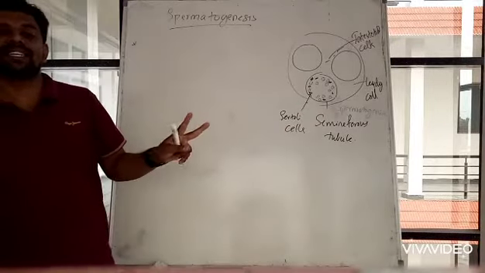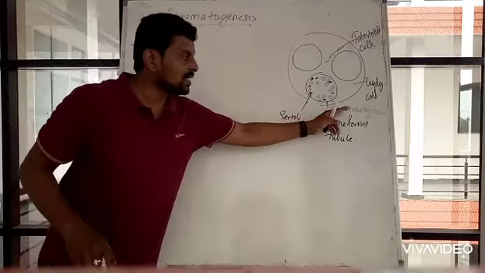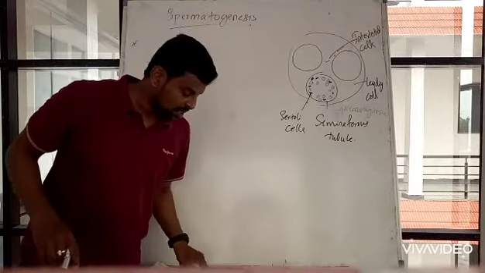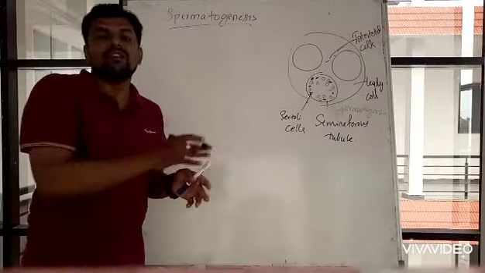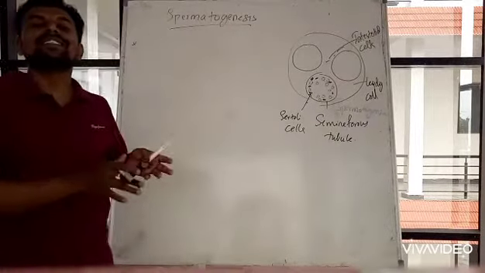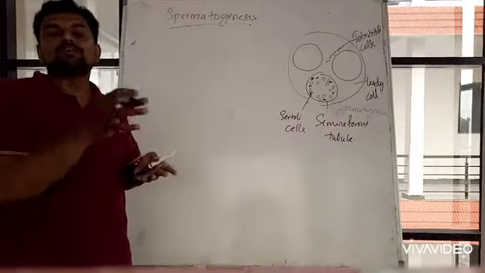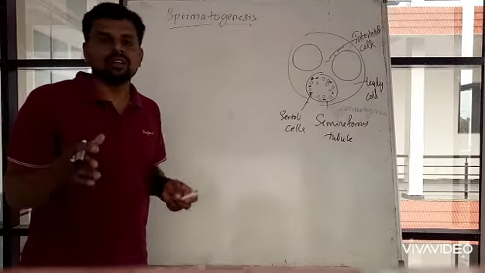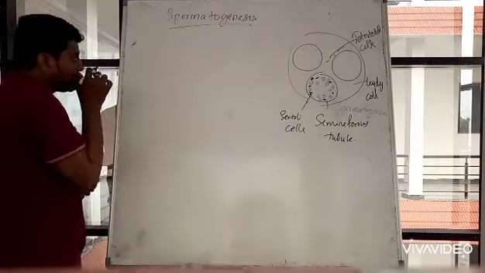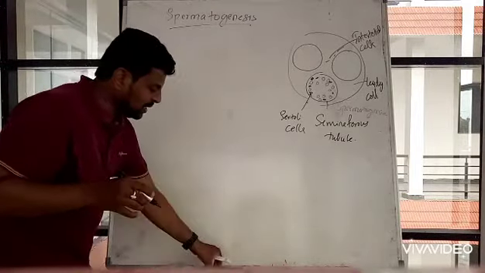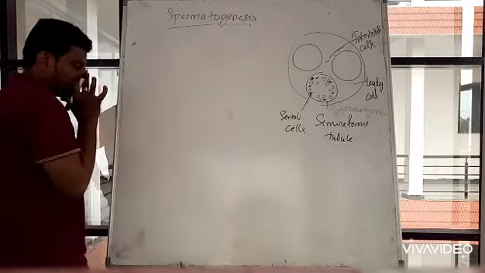One is the Sertoli cell, the other is spermatogonia. These spermatogonia are also known as germ cells. From these spermatogonia, the functional sperm will be produced. Got it? So the definition we have already known.